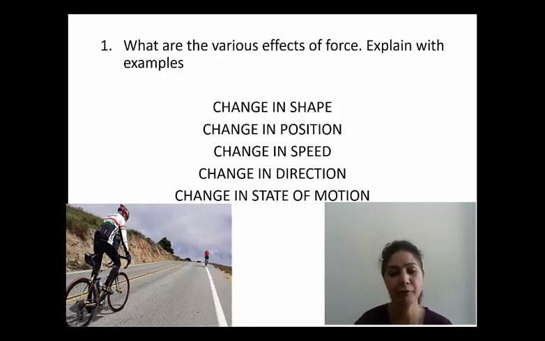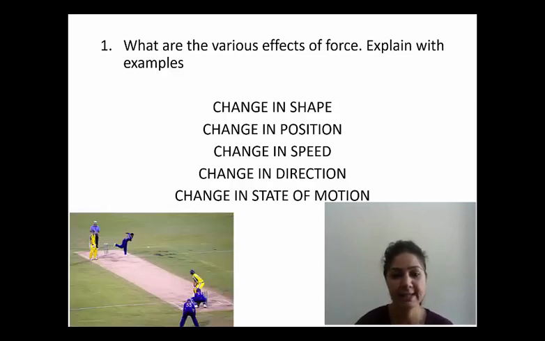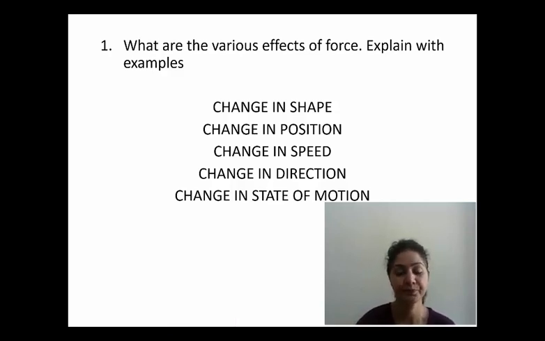Same case is with the football. Suppose you kick a football with slow speed, with less speed, right? It is going to go to a much shorter distance. But if you apply more speed, then the ball is going to travel a large distance, isn't it? Change in direction. Cricket match. Let's take an example from the cricket match. So the bowler generally throws the ball from a certain direction, but the batsman can apply force and change the direction of the ball. The ball can go in any direction in the field, isn't it?